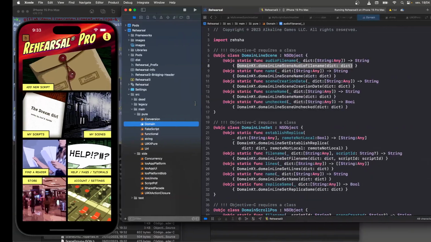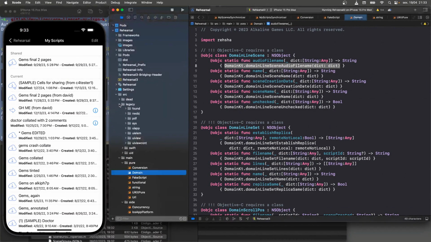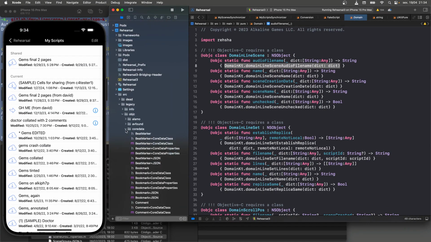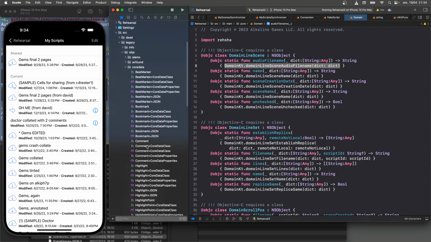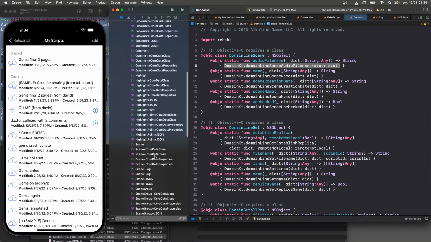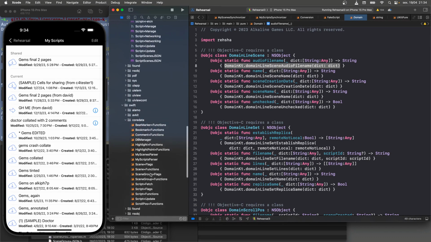All right, so back to the task at hand. Line sets, line scenes, scroll pauses. Originally, I was going to work with moving the core data classes from being based in Objective-C with some augmentation in Swift. Let's take a look at the Swift side.